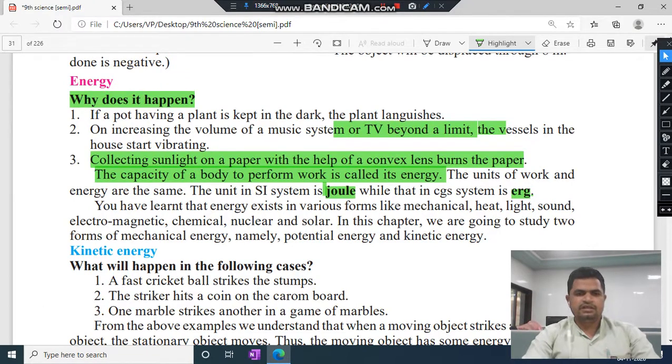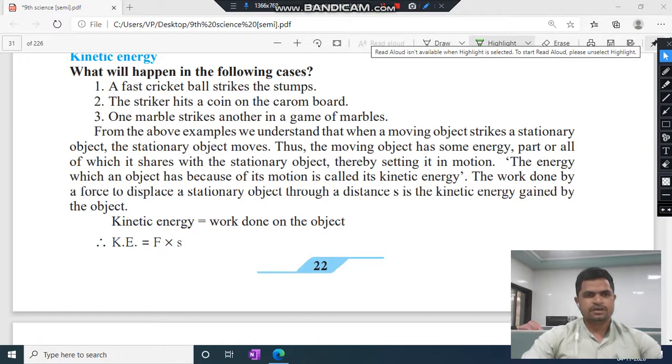You have learned that energy exists in various forms like mechanical energy, heat energy, light energy, sound energy, electromagnetic energy, chemical energy, nuclear energy, and solar energy. These are other examples or forms of energy. In this chapter we are going to study only two forms of mechanical energy, namely potential energy and kinetic energy. This is a very simple concept, and we are dealing with only two kinds of energies here. So first thing, kinetic energy.